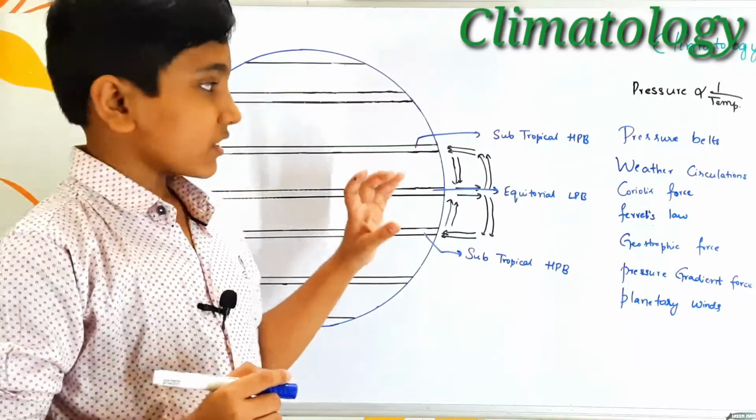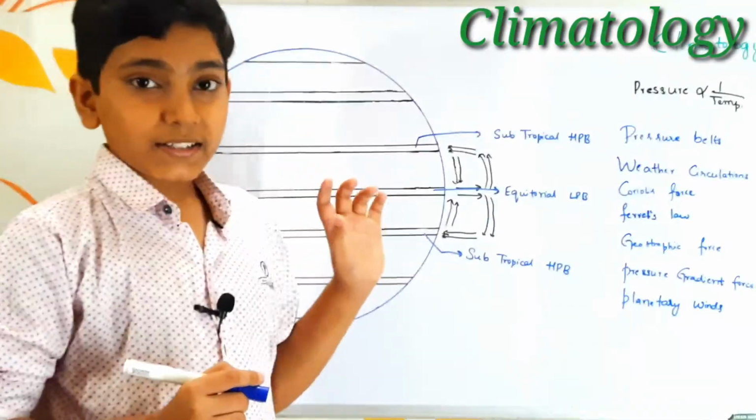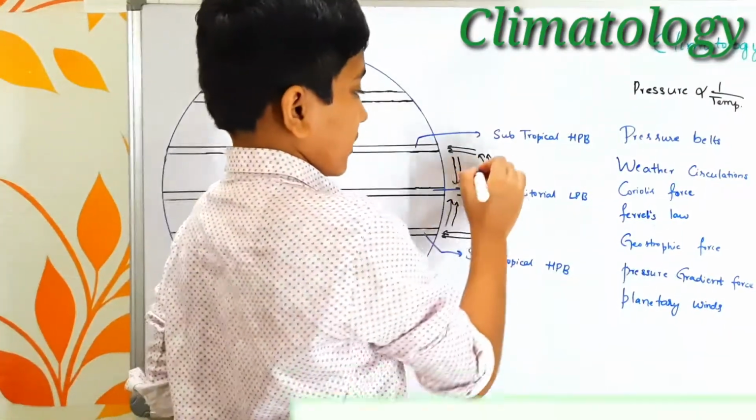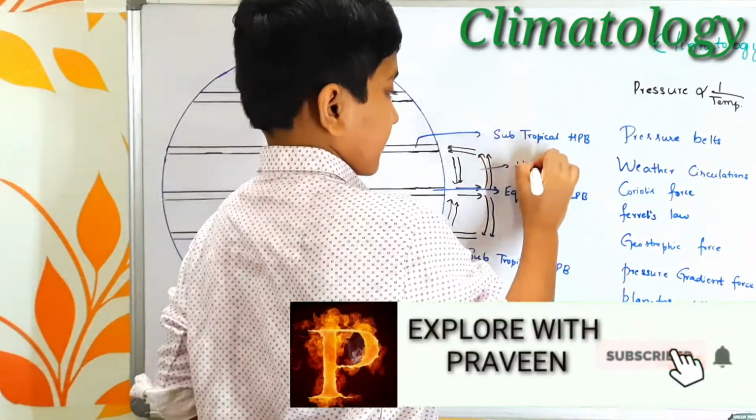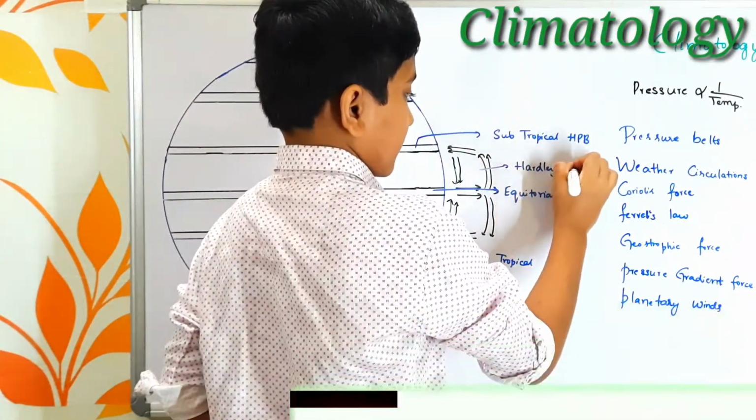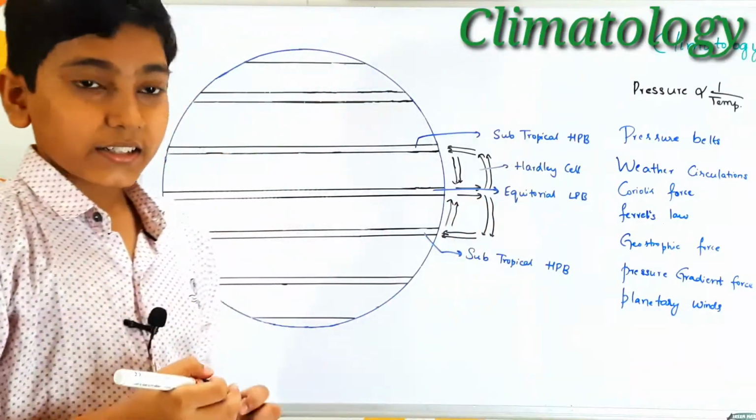The weather circulations between these three pressure belts are called the Hadley cell. So this cell is the Hadley cell, and this cell is also a Hadley cell.